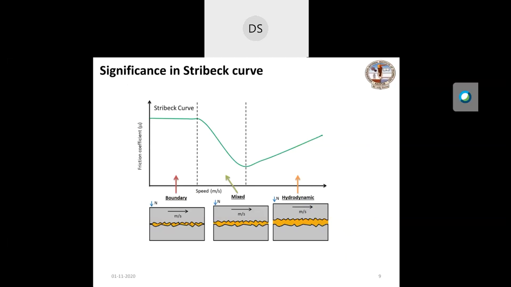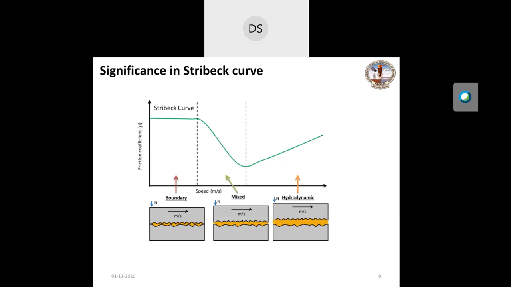This plot I am presenting because I want to show where stick slip appears in the Stribeck curve. In the boundary regime, you see that there is almost asperity contact, and the friction is high in magnitude but more or less remains constant, and that's why it is called the boundary regime. But in the mixed regime, you will find that the friction reduces as velocity increases.